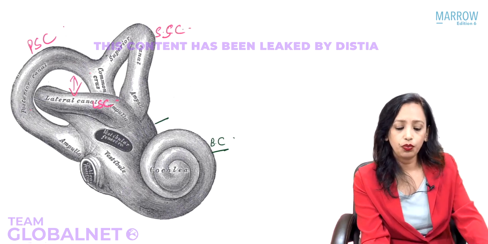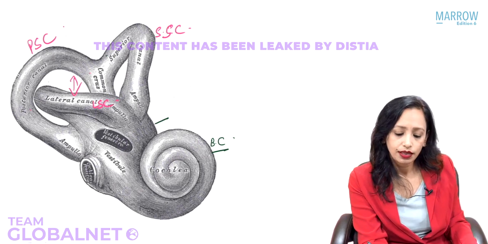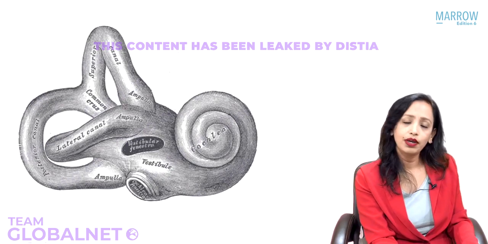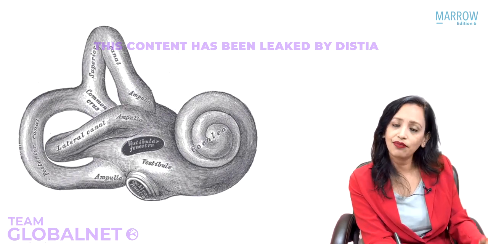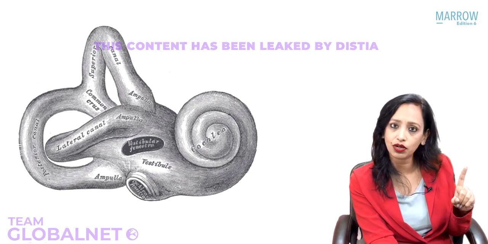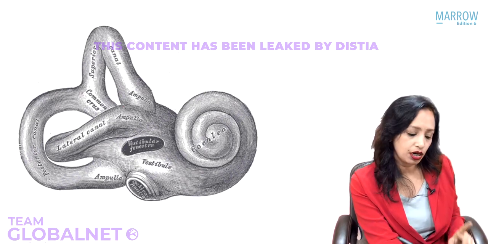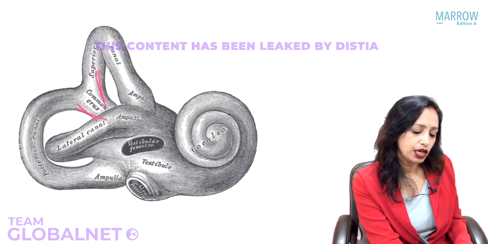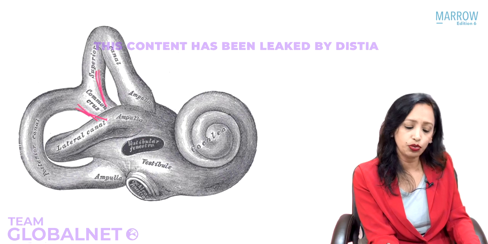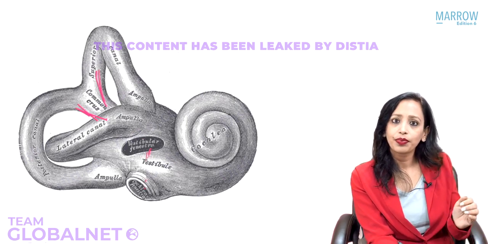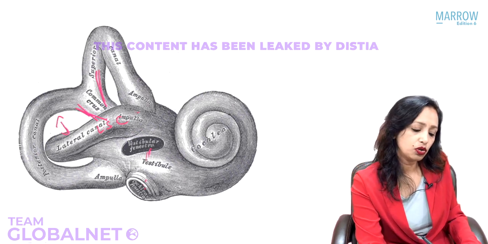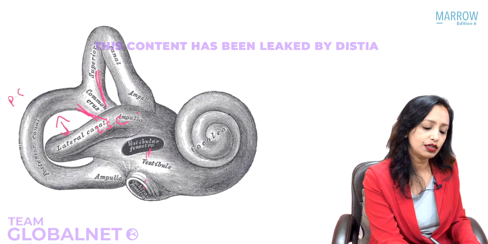Is that clear? Now, when the patient is in the lying position, the same picture is given like this. Again, you will be able to identify which semicircular canals, even if this picture is given. The first thing we are going to see is the common opening. The common crus is in between which two semicircular canals? Superior and posterior. So we have the common crus here. Which is the semicircular canal pointing toward these windows? These windows are lateral, so that will be the lateral semicircular canal, and the one close to the lateral semicircular canal is the posterior semicircular canal.